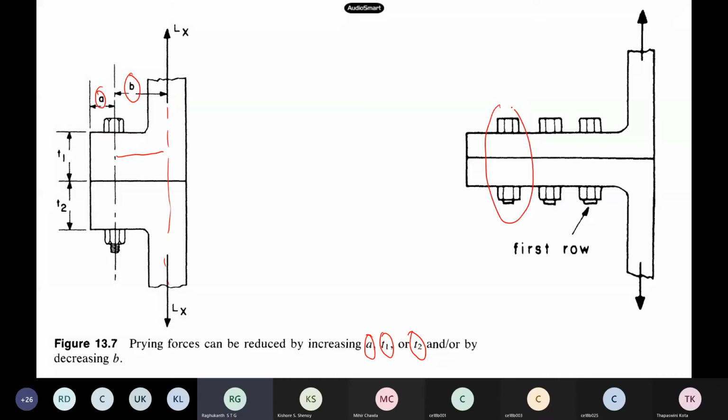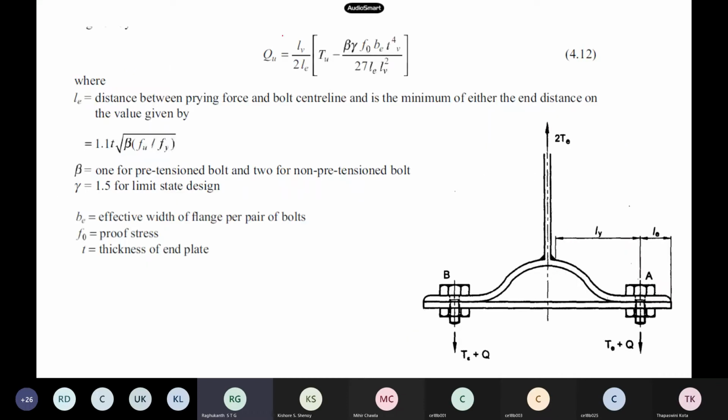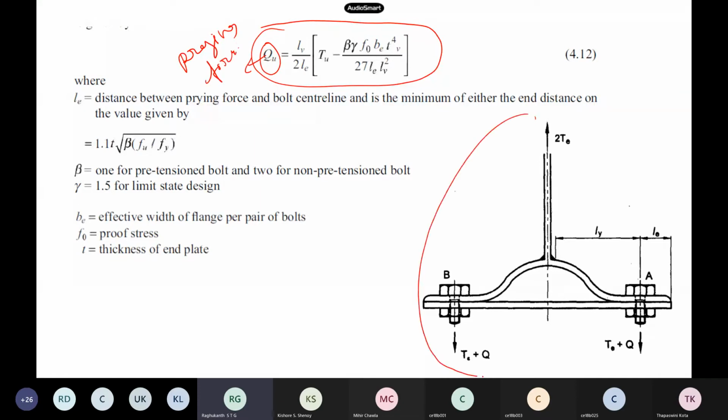When several bolts are there, the first row bolt will carry more of this prying force. This is a very important thing when you are designing these types of tension connections, when the load axis and the bolt axis are slightly far away from each other and don't coincide. This is the formula given in our IS code. This is nothing but your Qu, that is the prying force. This figure I have taken from IS 800 only.